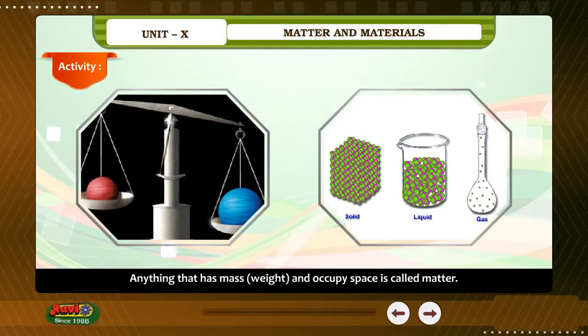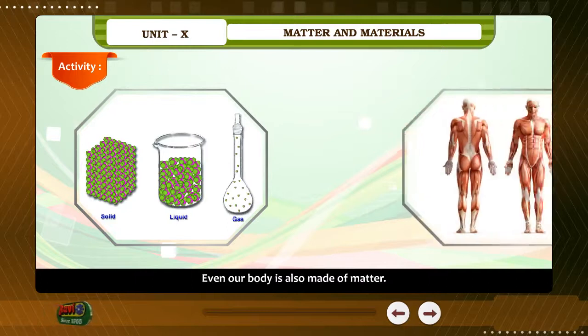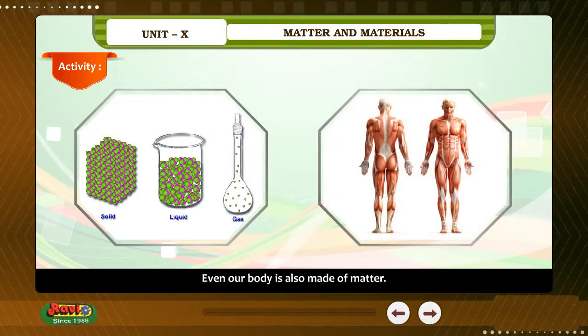Anything that has mass, weight, and occupies space is called matter. Everything in the world is made of matter. Even our body is also made of matter.